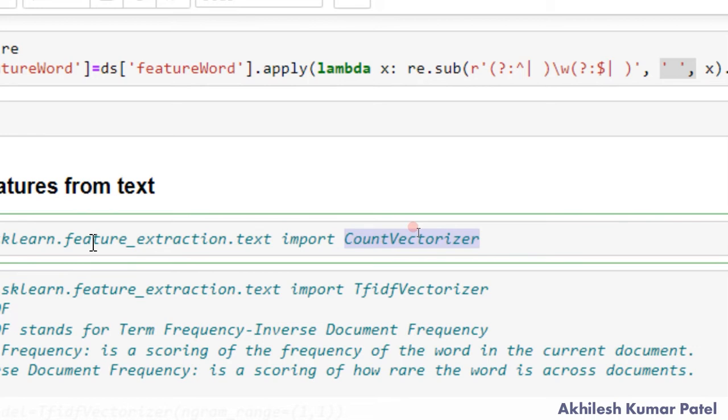It will count how many times they are repeated and record that count at the index, and that index will not change. If I say hi, I am going somewhere, hi is at index number 1, so every time it will be at index number 1. Otherwise there will be an issue for machine learning, right? So we are converting words into an index form, and we are putting the count of those words at every index, right? If it is repeated one time, then it will be one only there. Perfect.